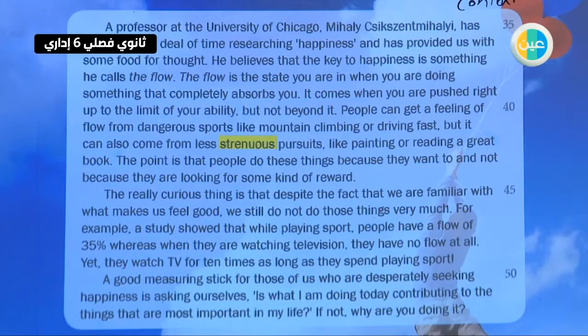For example, a study showed that while playing sports, people have a flow of 35%, whereas when they are watching television, they have no flow at all, yet they watch TV for 10 times as long as they spend playing sports. A good measuring stick for those of us who are desperately seeking happiness is asking ourselves, is what I am doing today contributing to the things that are most important in my life? If not, why are you doing it?